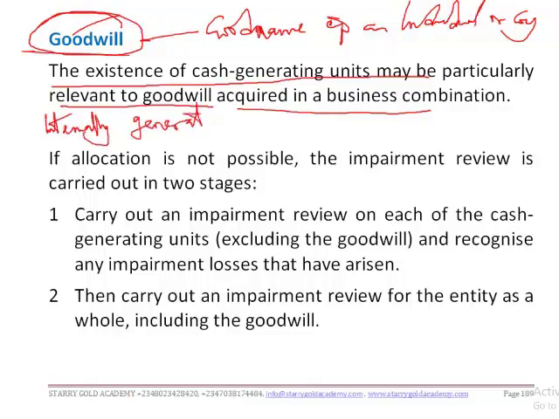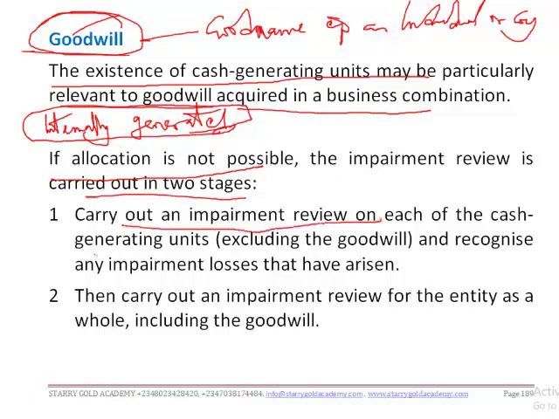Okay, so in this case we are saying that if this goodwill arises as a result of a business combination, acquisition through business combination, then the goodwill should be relevant. Now if allocation is not possible, that is, if allocating impairment to goodwill is not possible, then the impairment review is carried out in two stages.